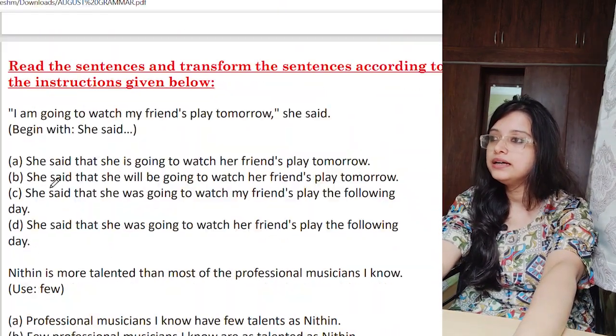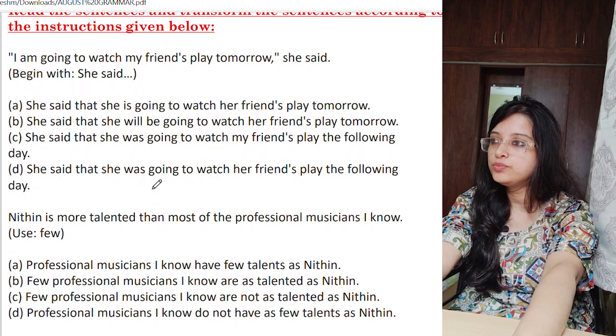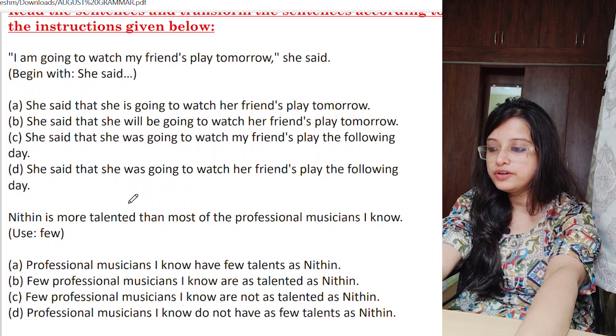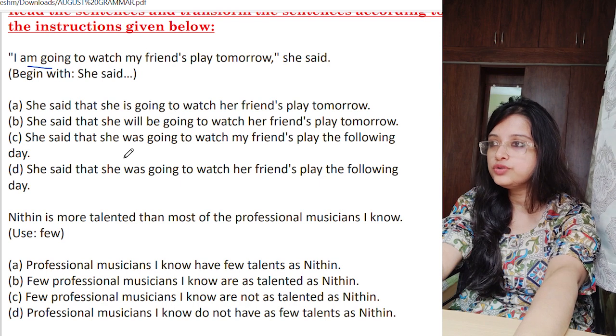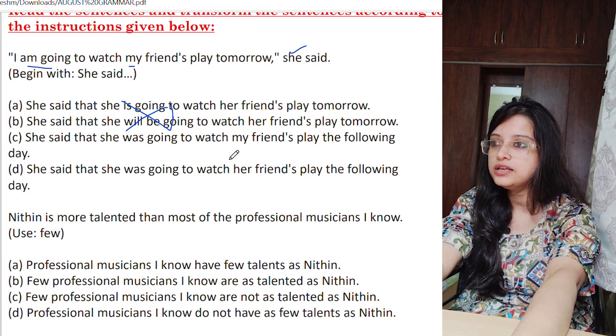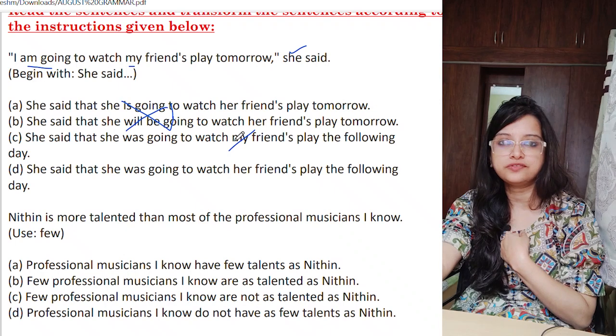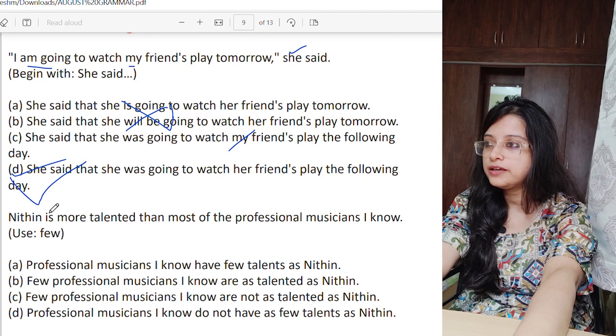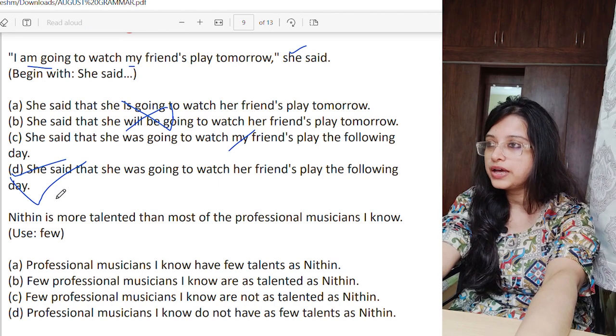Okay, next, I am going to watch my friends play tomorrow, she said. Simply, we have to change this into indirect speech. So I am, how are we going to write? She said that she was going to watch. See, am going is going to change to was going. So these two are incorrect. First strike it out. Only two options C and D left. Was going to watch. Now she said I am going to watch my, who is this my? This person herself, she. So if you write my over here, it will mean you yourself. Okay, me. I am not that girl, right? So it will be option number D for I am going to watch.